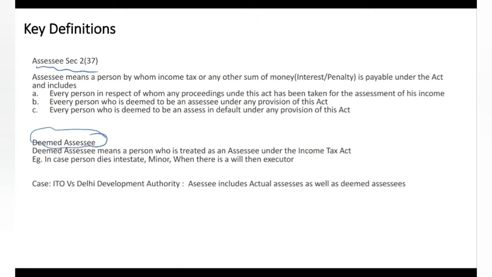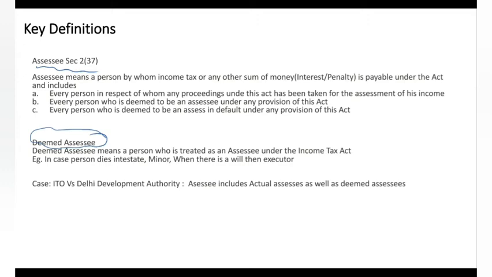At the same time, if any person dies intestate, without any will, in those cases his legal heirs will be considered deemed assessees. If the husband dies, the wife will be considered a deemed assessee. And if a person dies with a will, then the executor will be considered a deemed assessee. So based on some circumstances, persons other than normal assessees will be considered assessees. Those are called deemed assessees under the Income Tax Act.